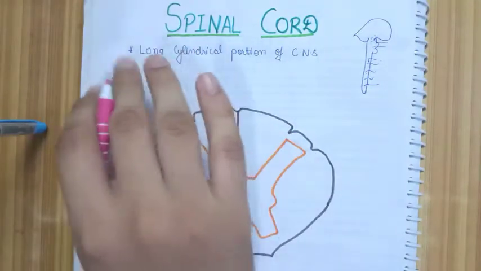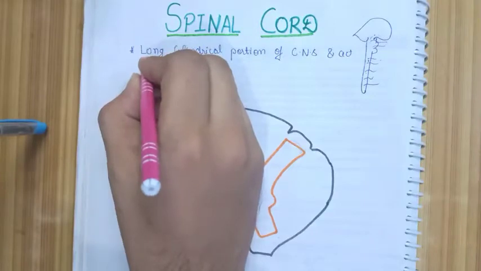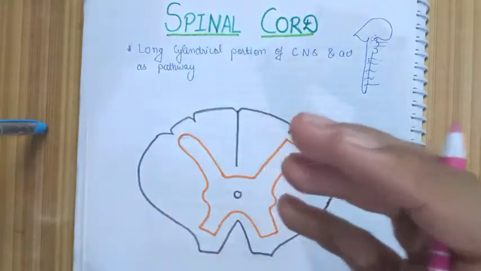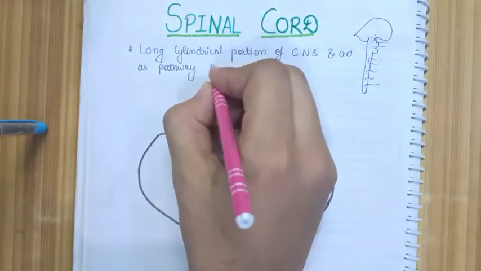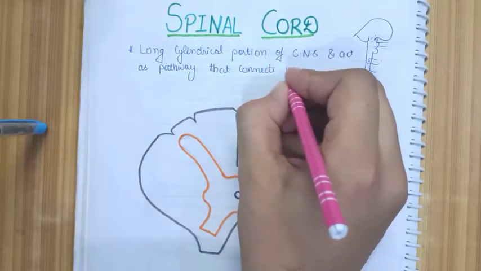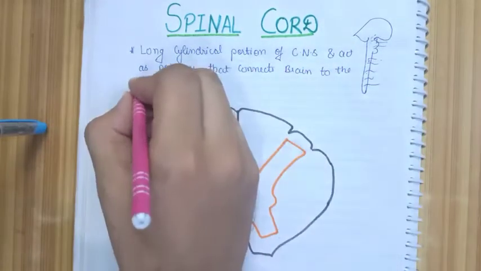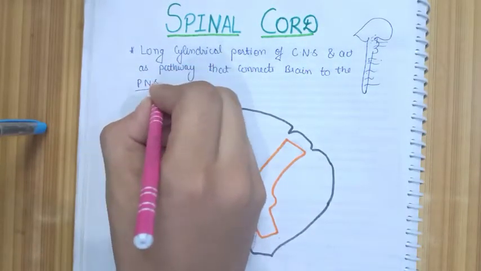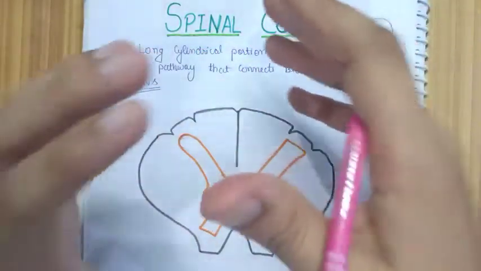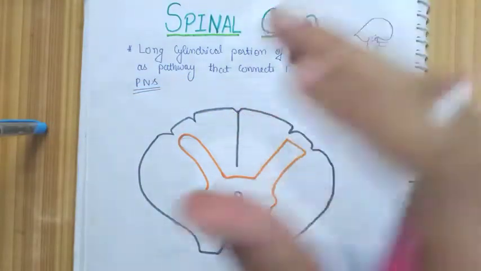So it is a long cylindrical portion of the central nervous system and acts as a pathway or intercommunication channel that connects the brain to the peripheral nervous system, the PNS. The PNS is nothing but the peripheral nervous system consisting of the nerves, nerve fibers, ganglia and other related structures. So we have got an overview of what the spinal cord actually is.